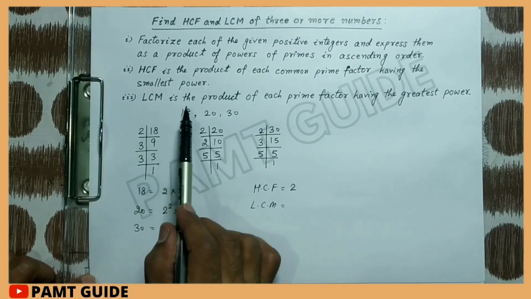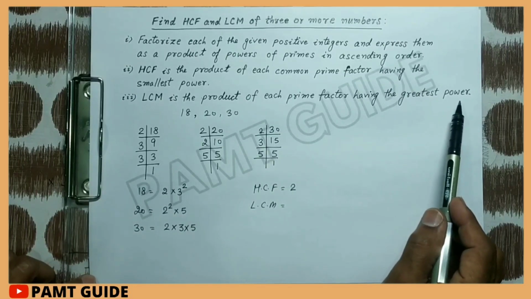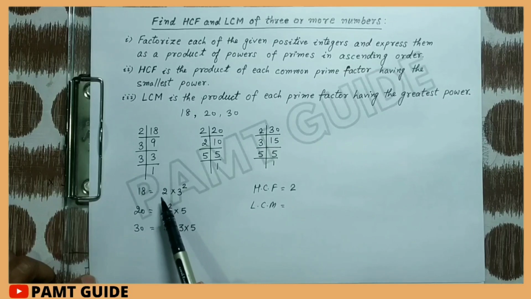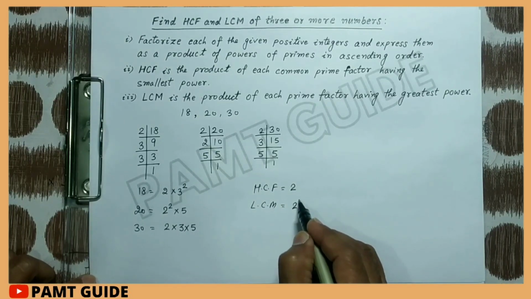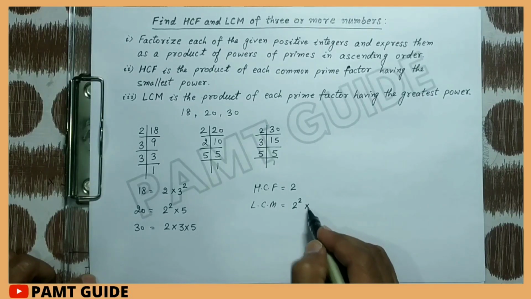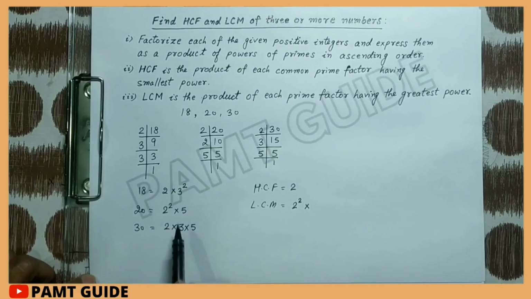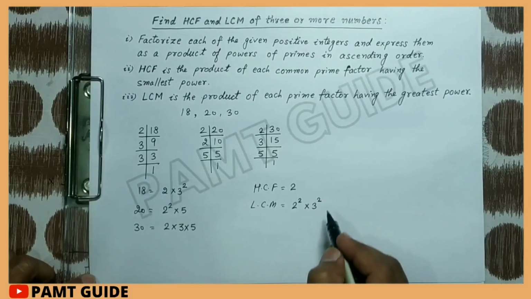And to find the LCM, because LCM is the product of each prime factor having the greatest power, we have 2, 3 and 5. So the greatest power of 2 is 2, that is 2 to the power 2. The other factor is 3 and its greatest power is 2, so we take 3 to the power 2.